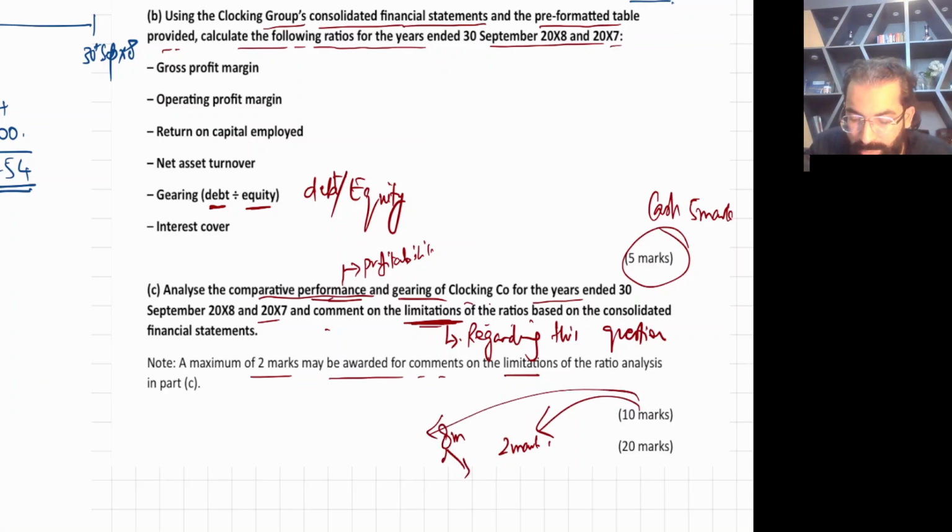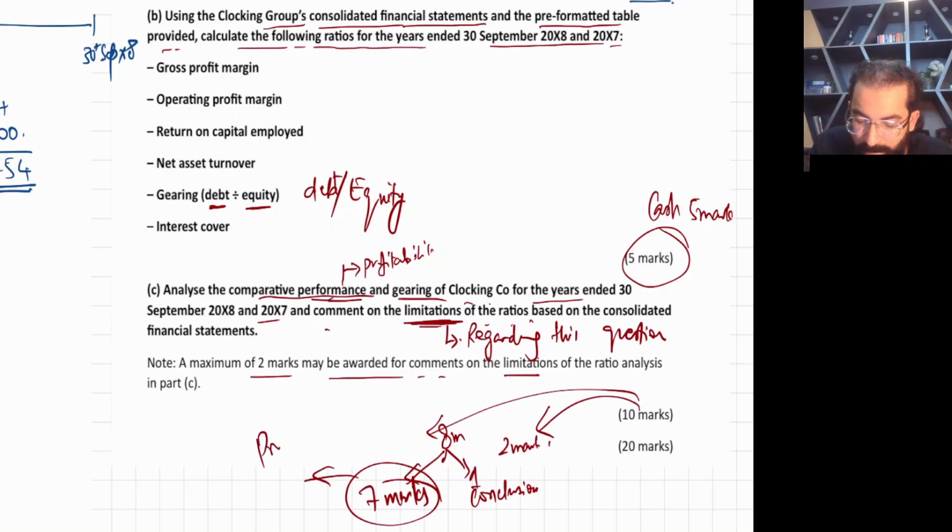For the 8 marks, 1 mark is for conclusion, so the remaining 7 marks are for commentary on profitability and gearing. You got it? Out of 10 marks, 2 marks for limitations, 1 mark for conclusion, and 7 marks for the profitability and gearing ratios discussions.